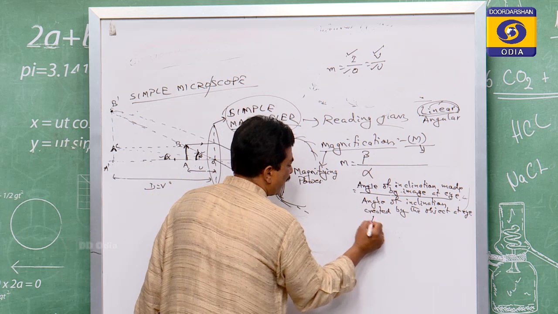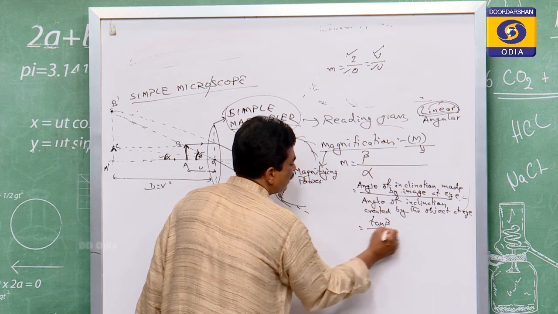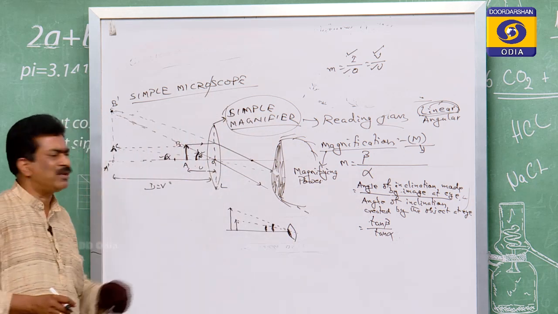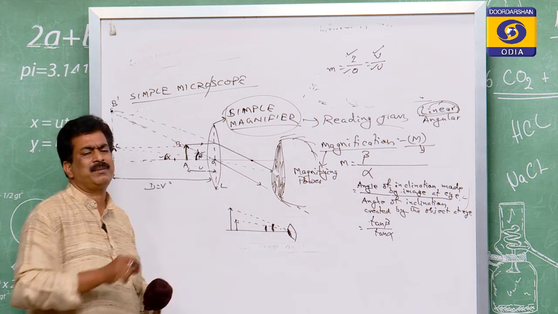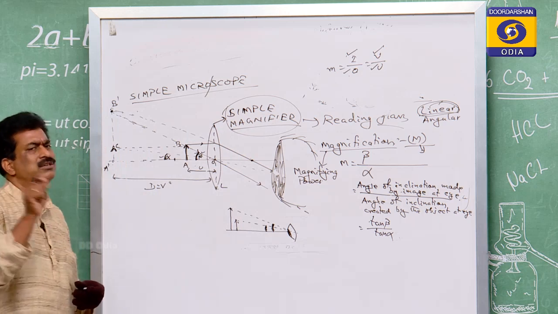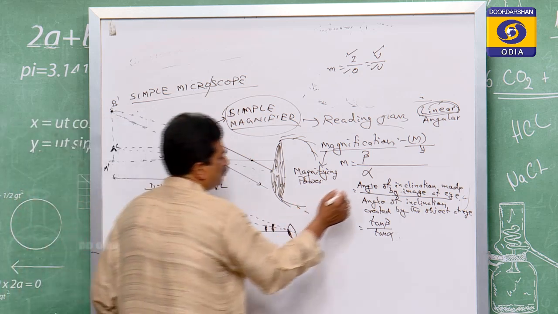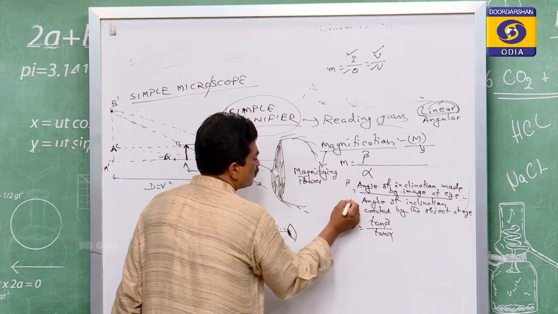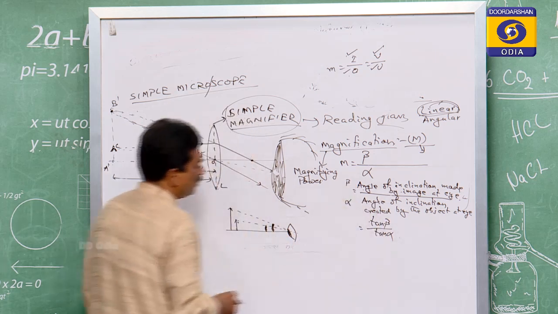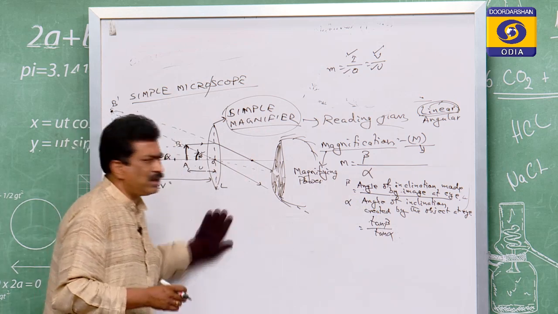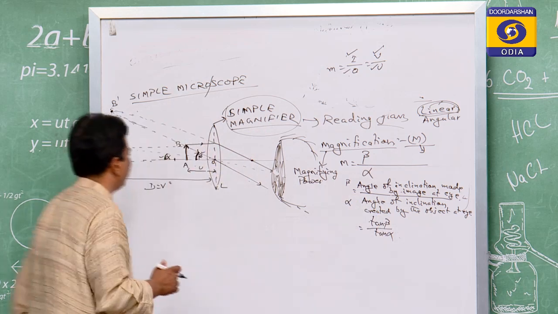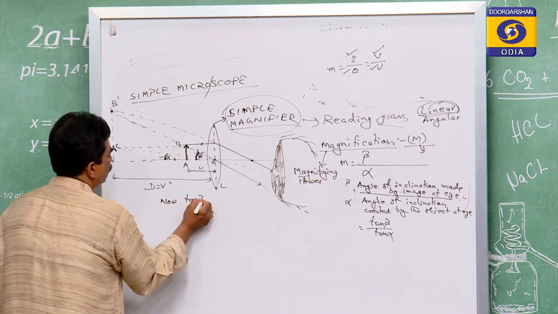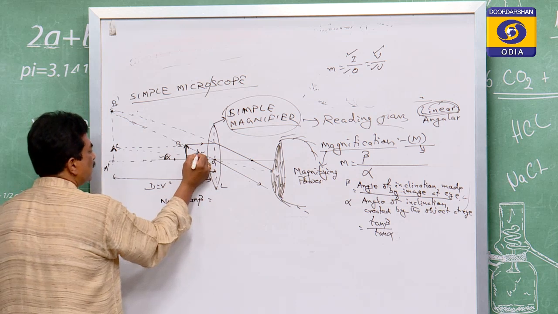So that beta by alpha we can take as tan beta by tan alpha, because these angles are very small, because the object itself is very small, so the angle of inclination is also very small. So for small angles, beta is nearly equal to tan beta, and alpha is nearly equal to tan alpha. So if we take tan beta and tan alpha here, now let us find tan beta. So beta is this angle.